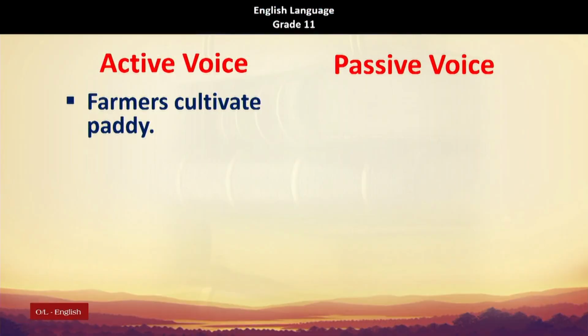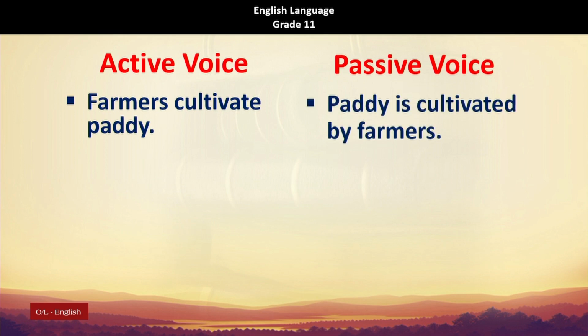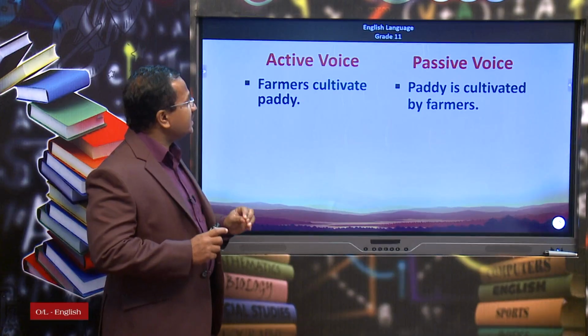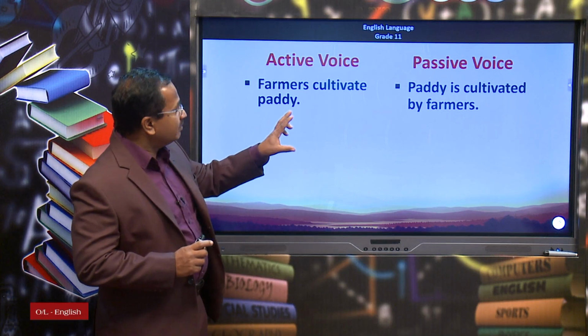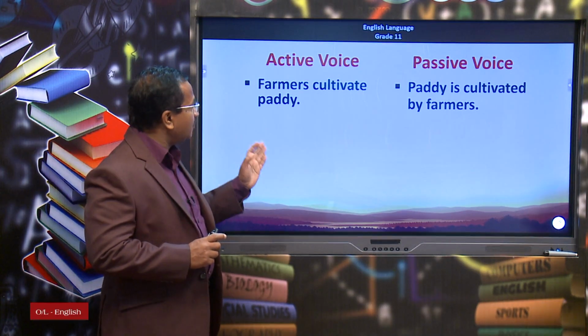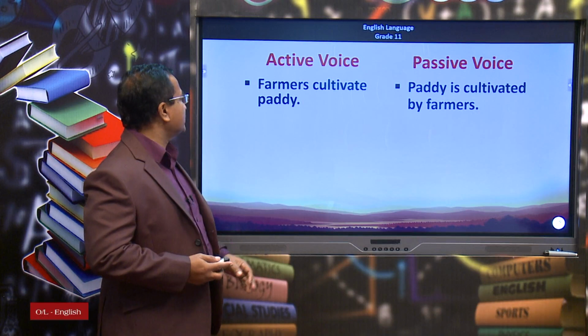The passive voice. Look at this sentence. Farmers cultivate paddy and paddy is cultivated by farmers. When you look at the active voice sentence, you can understand that the subject or the doer does what is given in the verb. And when you observe the passive voice sentence, it reveals to the reader what is done to the subject. The verb reveals what happens to the subject or what is done to the subject.